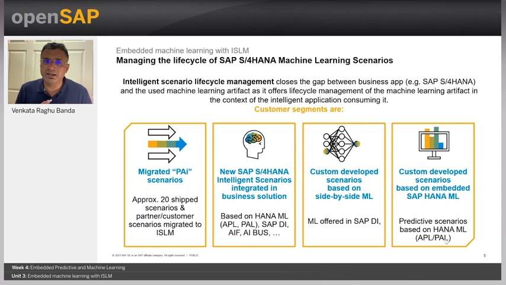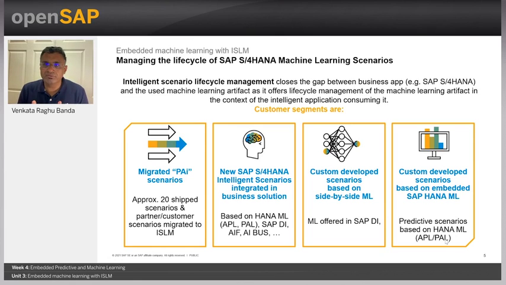Earlier, each of the teams used to develop their own ML scenarios, and then you had to follow the complete procedure of how to embed it into S4 or with other applications. But all that embedding procedure and the monitoring of these models is streamlined with the ISLM framework.